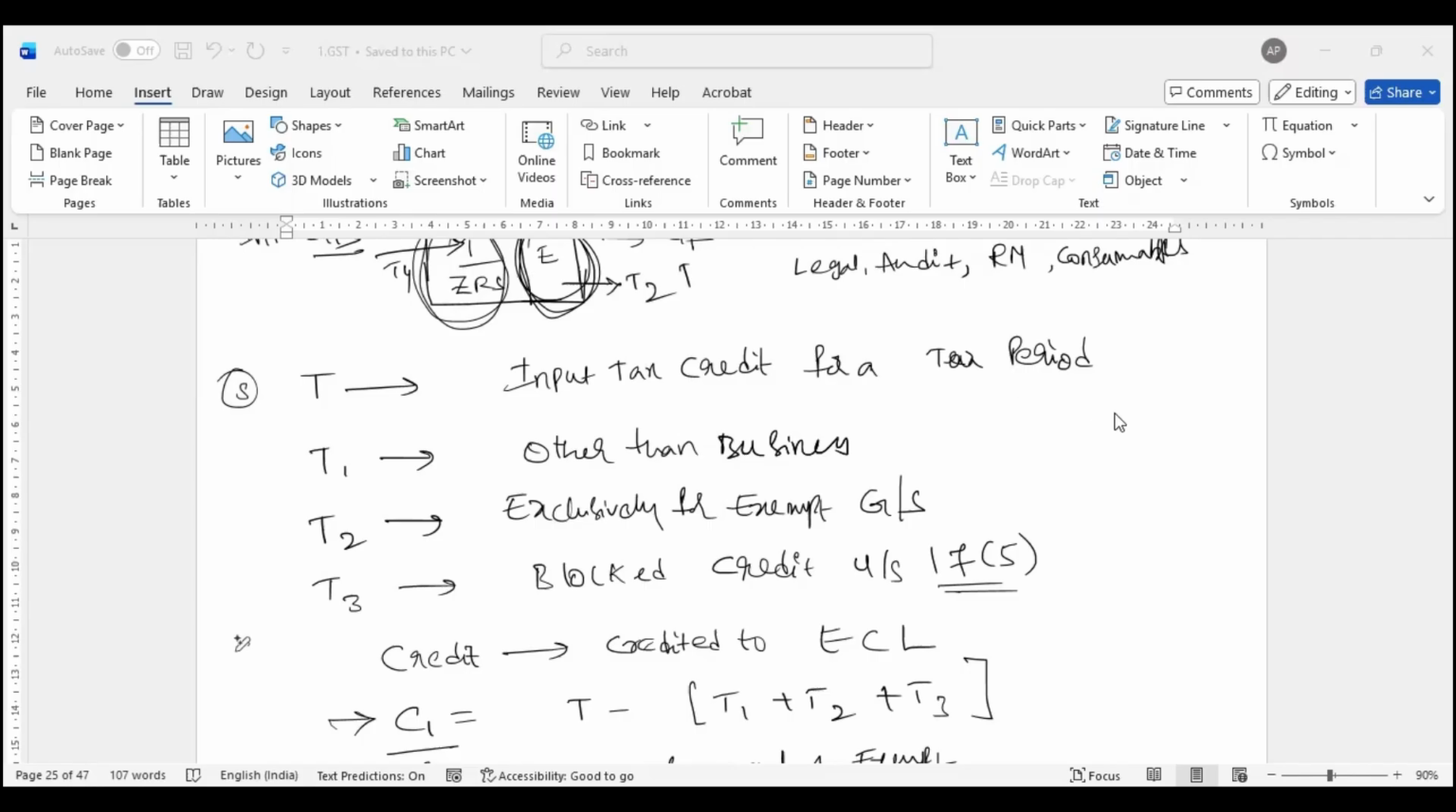Then we will discuss in detail Rule 43, capital goods, in the coming class on Monday. In addition to Rule 43, we have the ISD concept and goods sent to job worker is one more concept. So these 3 topics we'll discuss on coming Monday.